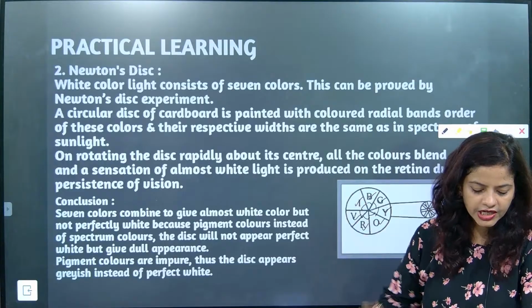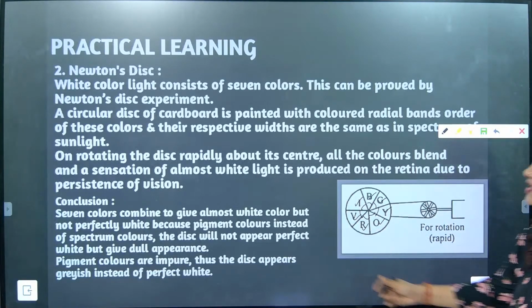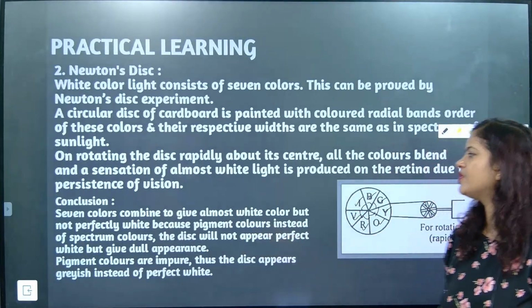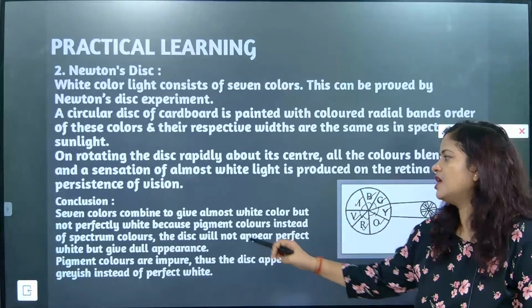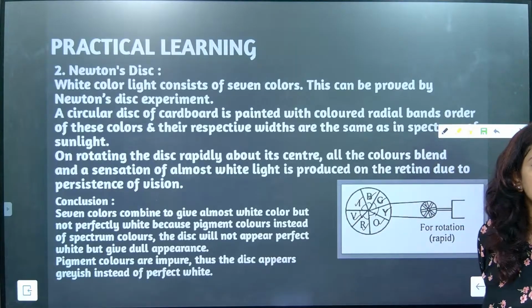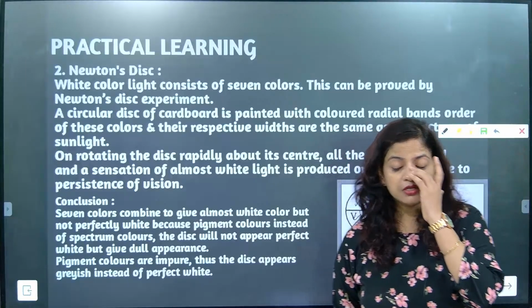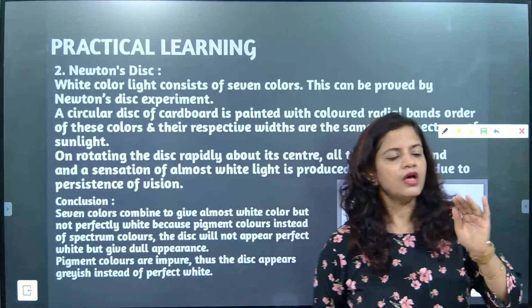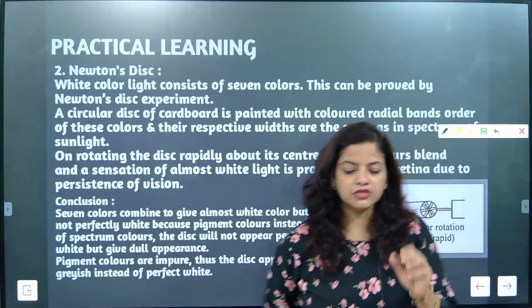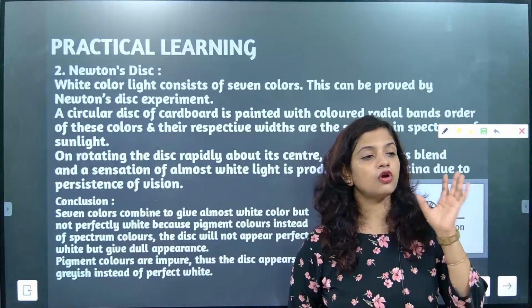After rotating at a very high speed, what did he actually observe? The 7 colors combined to give almost white color, but not perfectly white, because the colors are pigment colors instead of spectrum colors. The disc will not appear perfect white, but gives a dull white appearance. Understood? Listen, children, one more thing: he is experiencing a dull white color, not a perfect white color.